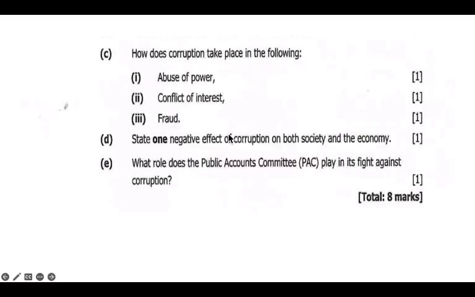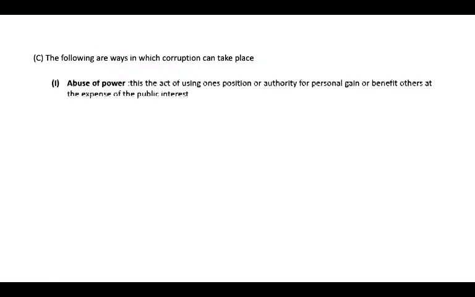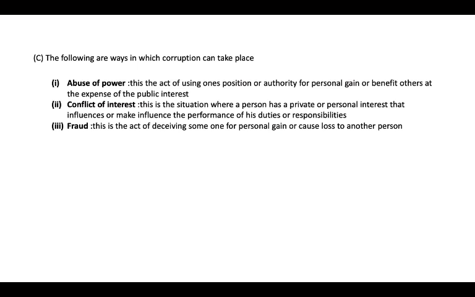And then the other one which we have is fraud. Fraud is the act of deceiving someone for personal gain or causing loss to another person. So a person can just come with a program, like for example an empowerment program, and then he collects money from people and then disappears. So that is fraud.